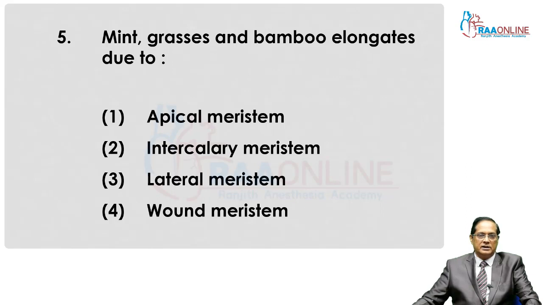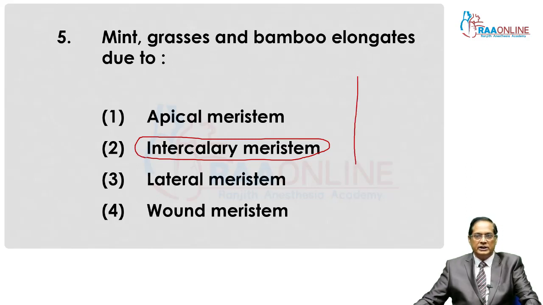Fifth one, mint, grasses and bamboo. They have intercalary meristem. That's why they grow even after cutting. What is intercalary meristem? I have already described. It is present in the nodal region of plant and sandwiched by the permanent tissue.